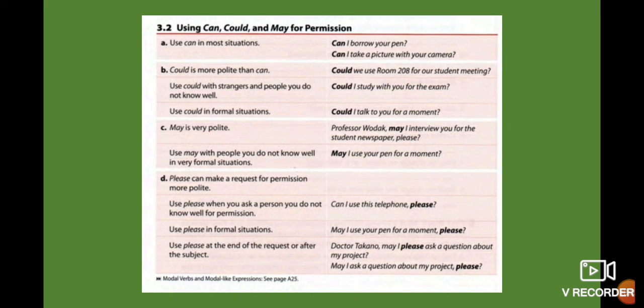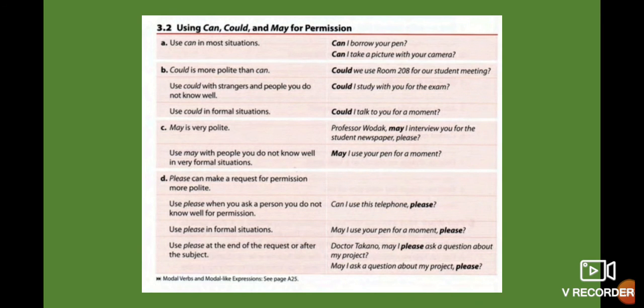Can I borrow your pen? Can I take a picture with your camera? Can I buy a snack, etc. Could is more polite than can. You use could with strangers and people you don't know well, and also in formal situations. Could I go to the bathroom, please? Could I answer this exercise at that moment, please? Could I talk to you for a moment, etc.